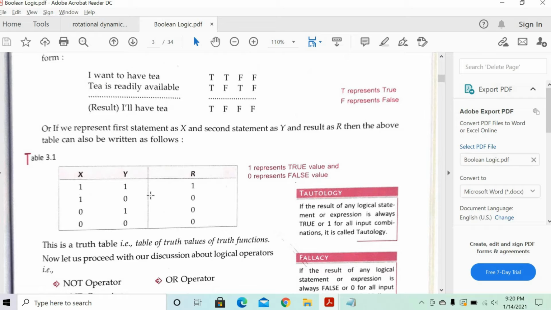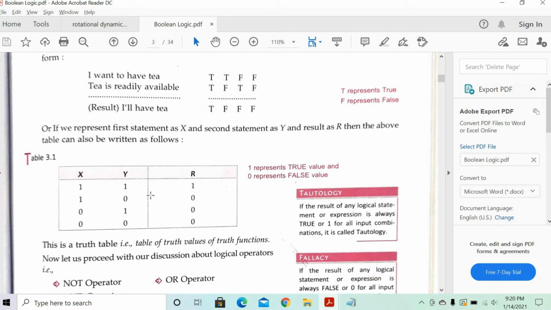So what are the possible combinations that can happen? First combination, 1 and 1. That means I want to have T and T is readily available. So I can go and have the T. So the answer is 1. I can have T. Correct?